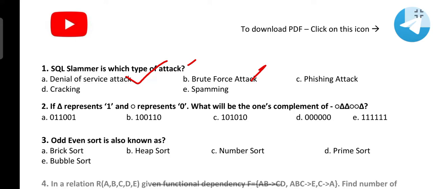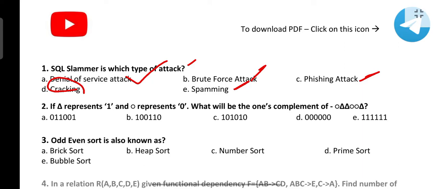What is phishing attack? Phishing attack is a kind of social engineering thing where the attacker would like to trick people by giving some information and wants to steal the actual information from the system. What is cracking? Cracking is a trick to crack the password or to get unauthorized access to the system. And what is spamming? Spamming is sending unsolicited marketing email or delivering malware to a network.